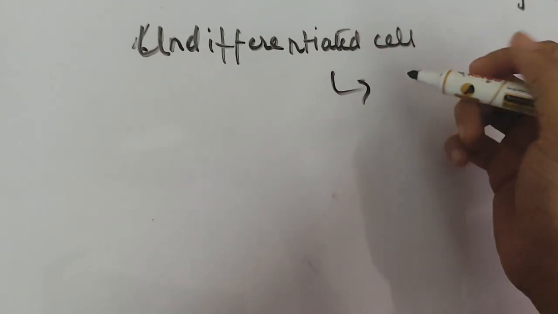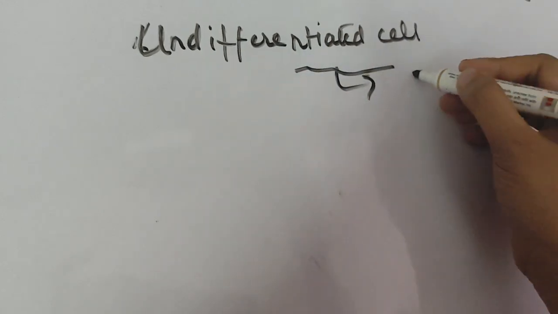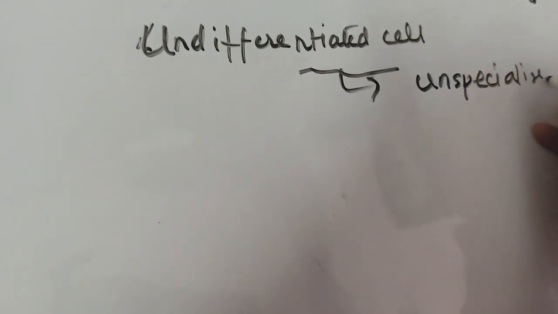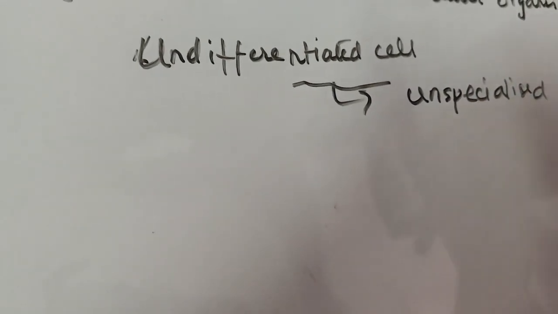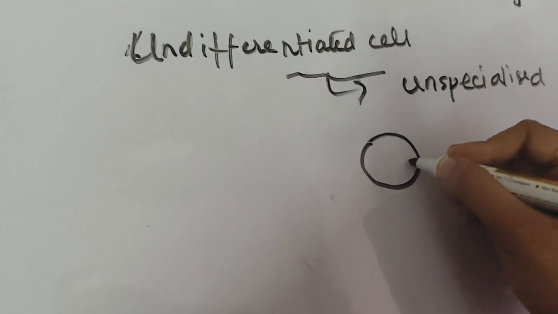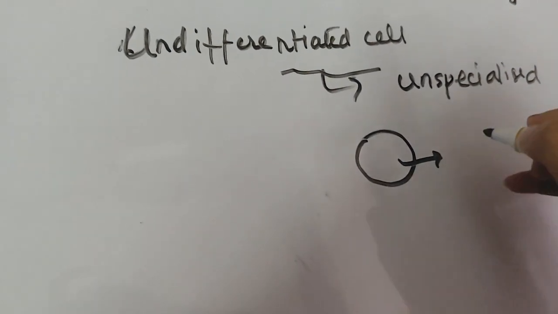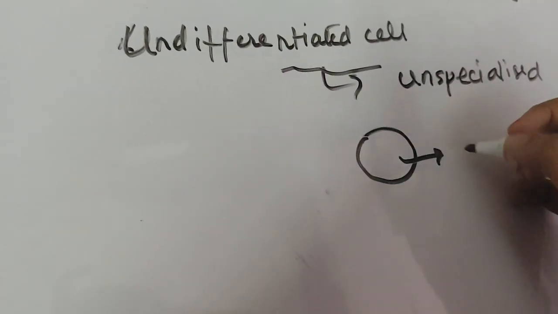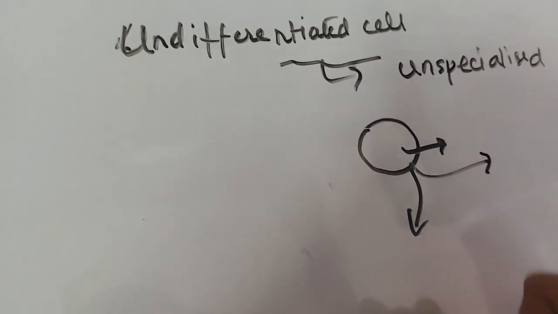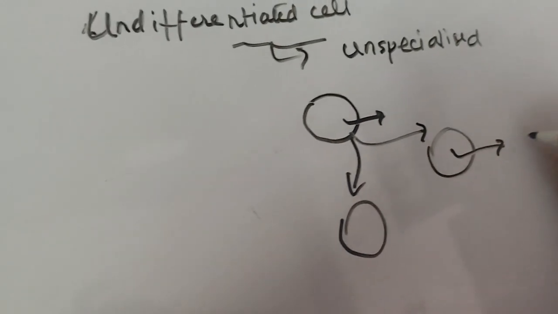Cells which have the capability to divide, to undergo division, and these cells are unspecialized cells. They are not specialized now, and they are not going to perform any particular task. If this is an unspecialized, undifferentiated cell, it is going to divide. It will divide into cells which are going to take on a particular function.